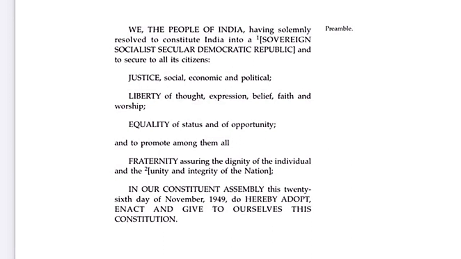In our Constituent Assembly, this 26th day of November 1949, so the Constituent Assembly is the body who is actually responsible for framing the Constitution, and the Constituent Assembly has given this Constitution to its people on 26 November 1949. This is an important date because this is the date on which the Constituent Assembly had completed the Constitution and hereby adopt, enact and give to ourselves this Constitution, and this Constitution was adopted and enacted on this particular date.